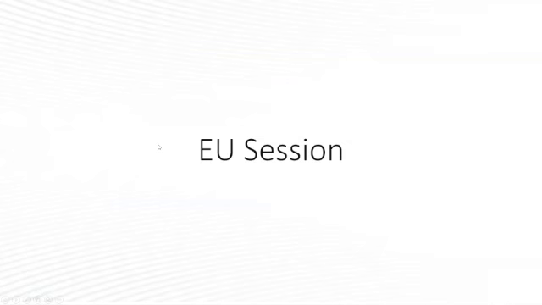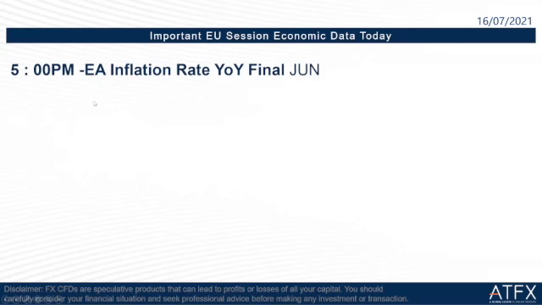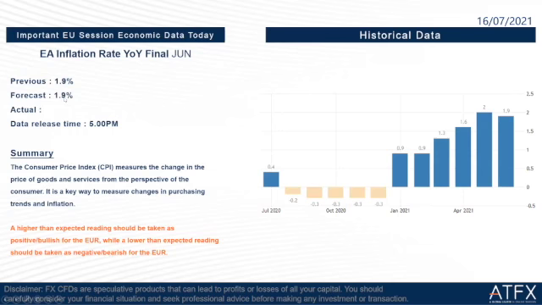When it comes to the EU section, we have to focus on the Euro area inflation rate. So let us take a look at the important EU economic data today. The Euro area inflation rate yearly final June: the previous and forecast is 1.9%. The data release time is at 5 o'clock in the evening today. A higher than expected reading should be taken as positive or bullish for the euro dollar, while a lower than expected reading should be taken as negative or bearish for the euro dollar.